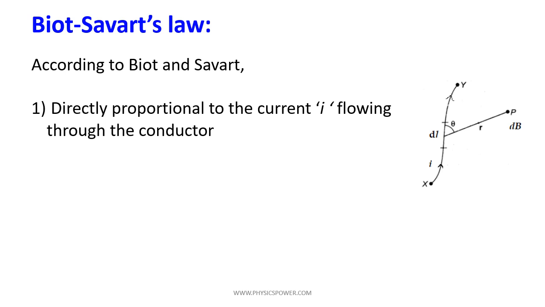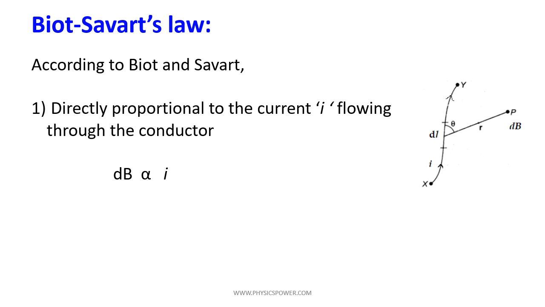If you pass more current, then the magnetic induction produced at that point will be more. If you decrease the current, then the magnetic induction also decreases. Mathematically we can write: dB, the magnetic induction produced by the small dl element, is proportional to I, that is, the magnitude of current.